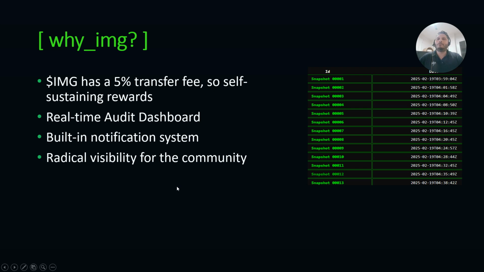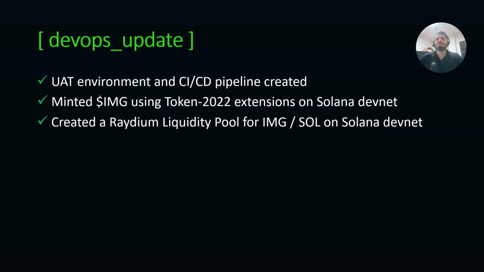We want to build a notification system that tracks the reward wallet, and if there's any unrecognizable transactions or anything not planned by the system, we want to notify the community via Telegram. And our goal basically is to have radical visibility for the community so that they have a platform that they can truly trust.